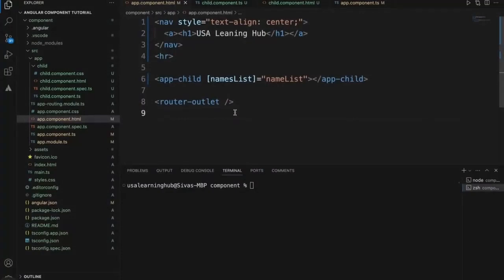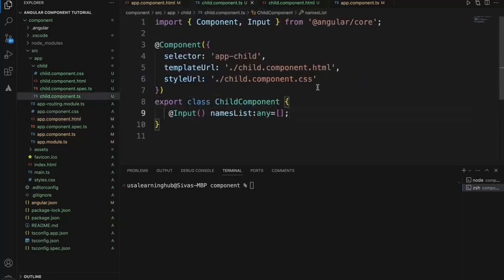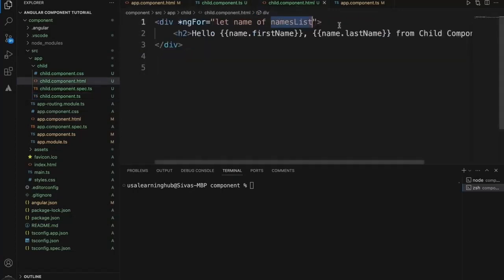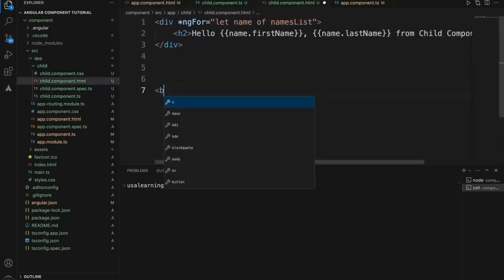So now that we looked at how we can pass the data from parent to the child, now let's look at how we can pass the data from child to the parent. Okay, right now we have a child which is app child, and the app component is a parent component. So let's pass the data from child component to the parent component now. Okay, so what we can do is, let's